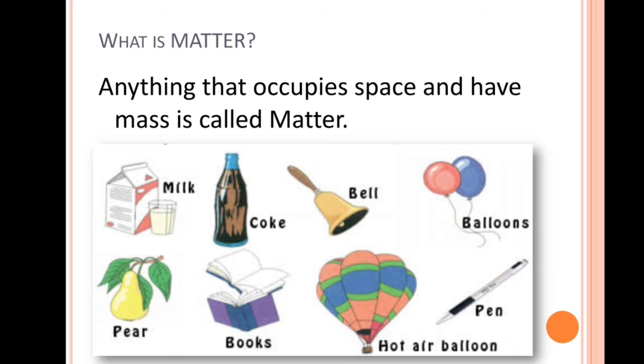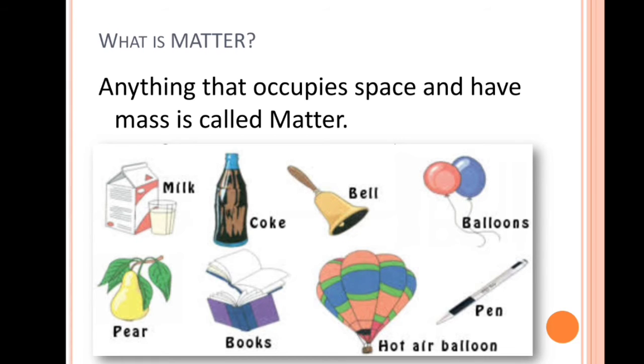You see in the picture, there are many things. All these things have different shape, size and textures, and they occupy some space, and also they have mass. So what is matter? Anything that occupies space and has mass is called matter.